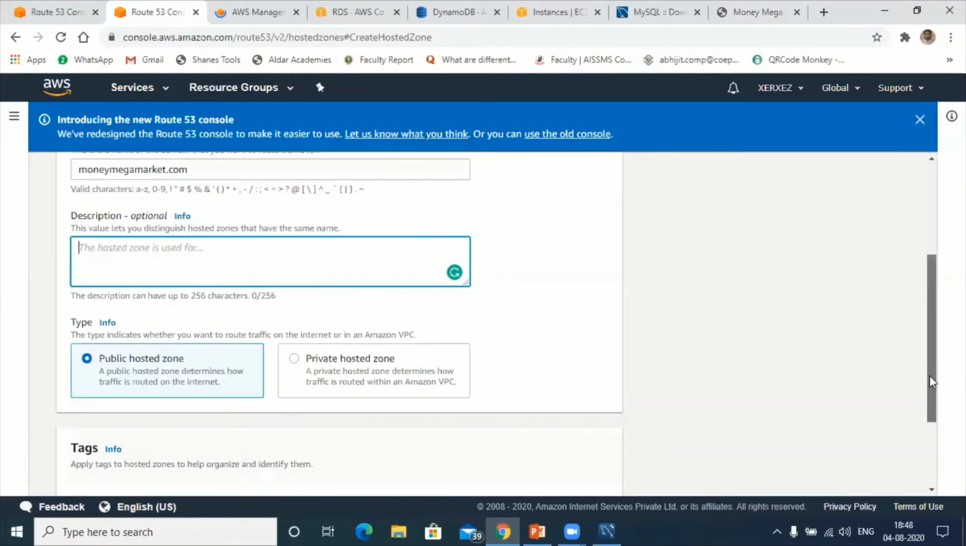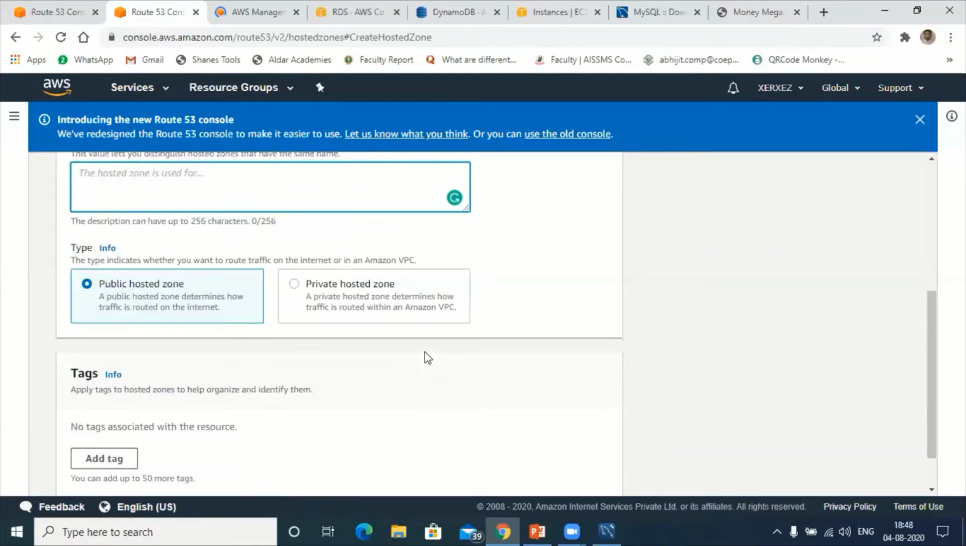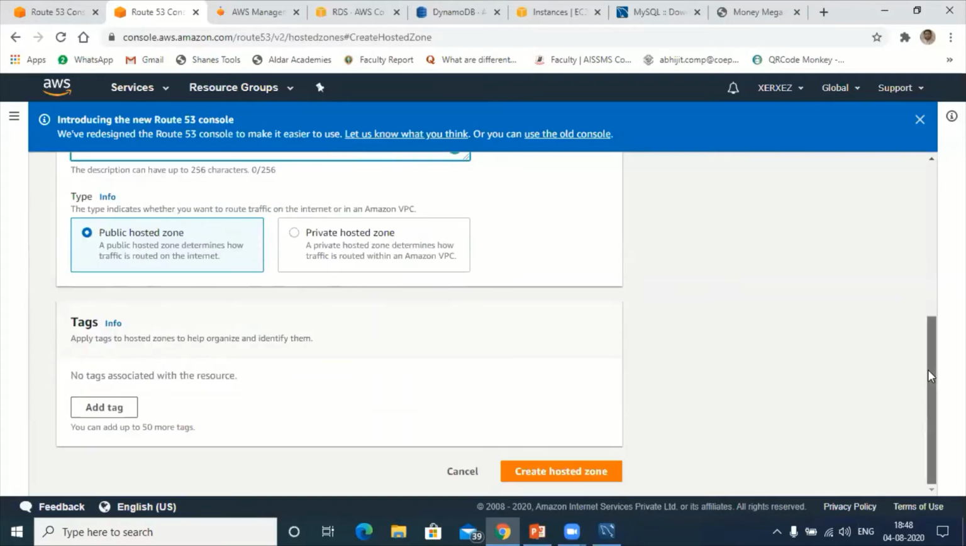Next is public hosted zone or private hosted zone. As far as websites are concerned, there are different categories of websites. Some websites will be available only in the morning session, some in the night sessions. So based upon the timing and zone, you can set the websites. Now I want this website to be a public zone, so that everyone can visit my site and check my services. Next is also optional. If you want, you can add tags, or else you can leave it as it is.